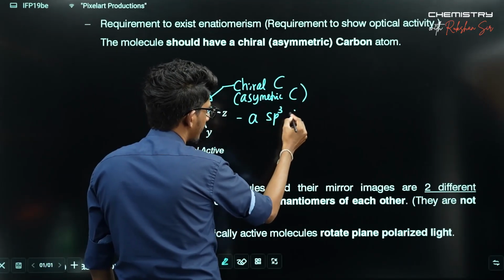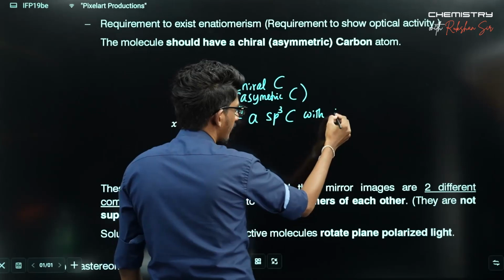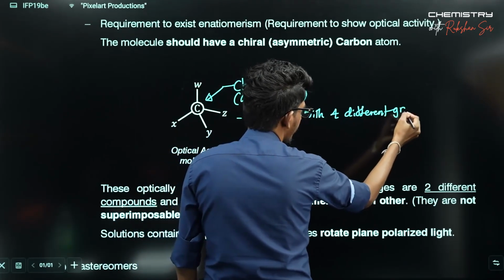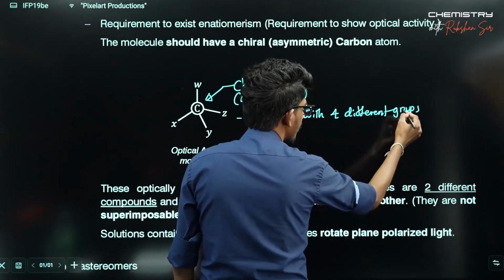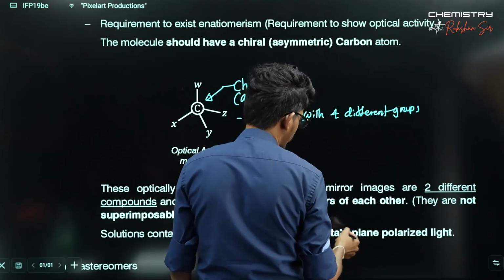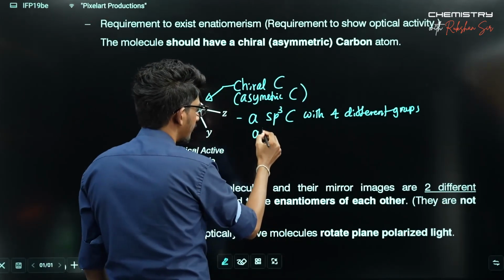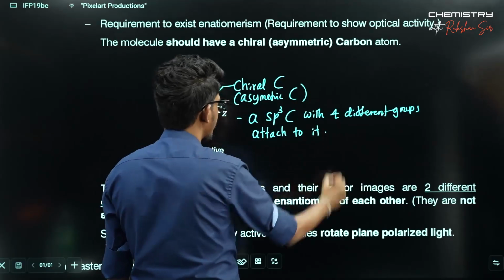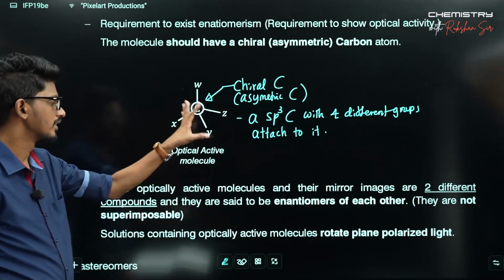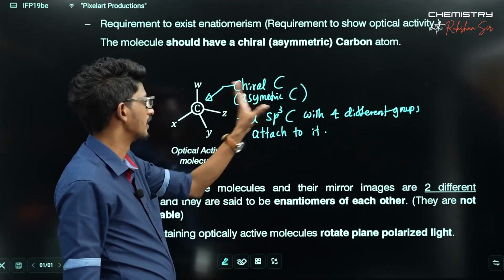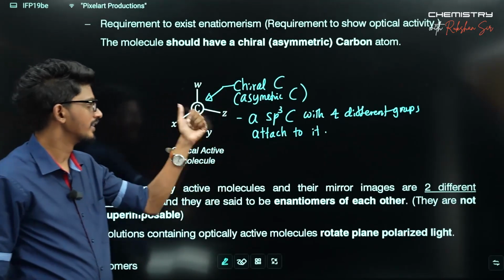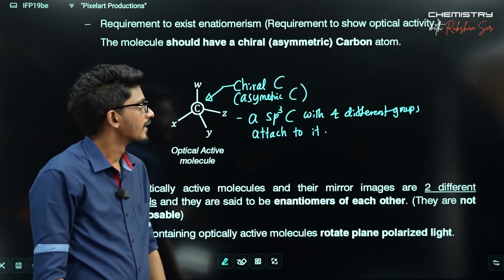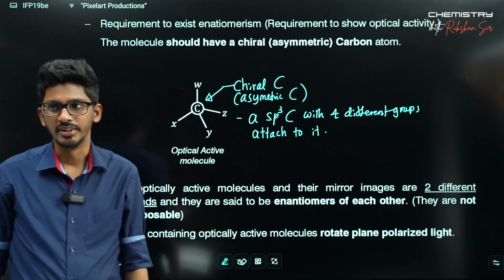An sp3 carbon with four different groups attached to it. Such a carbon is referred to as an asymmetric carbon or chiral carbon. If you have such a carbon, definitely you have a mirror image which is not the same compound. That compound and its mirror image are referred to as enantiomers. Got the idea, no?